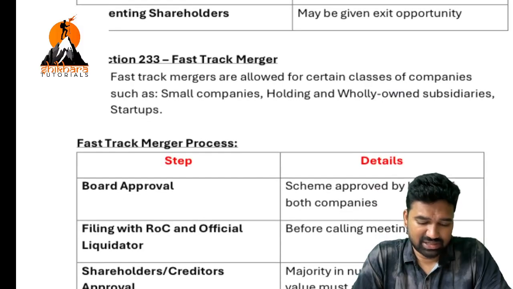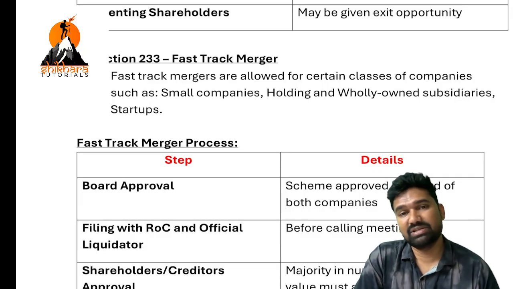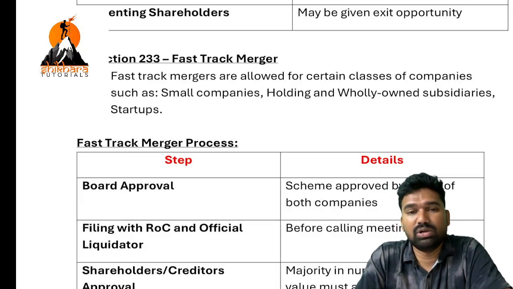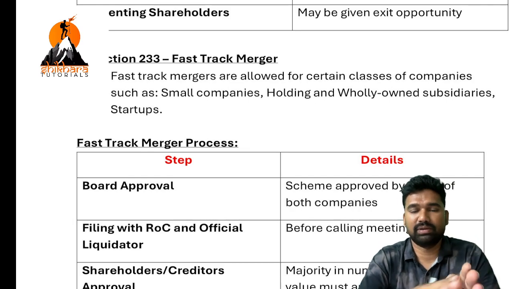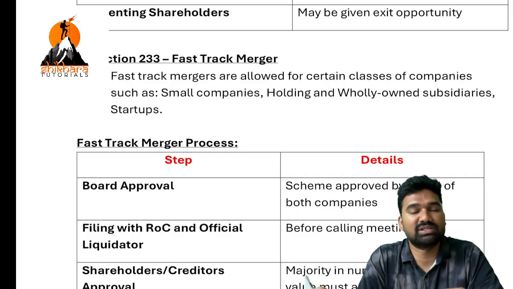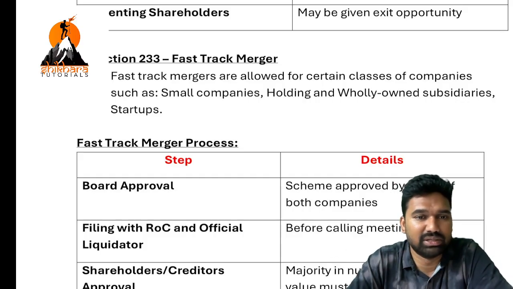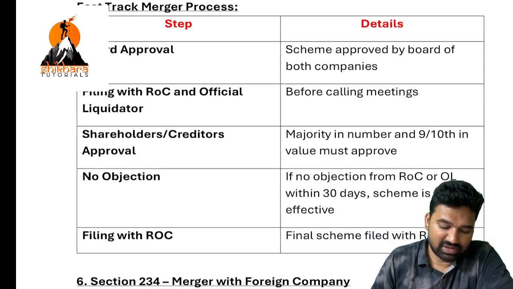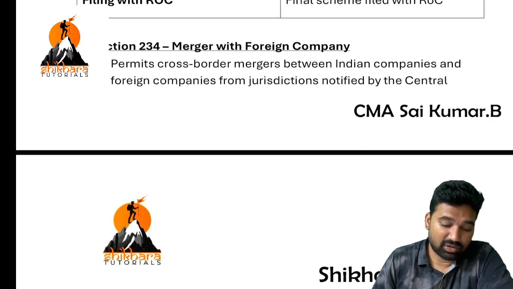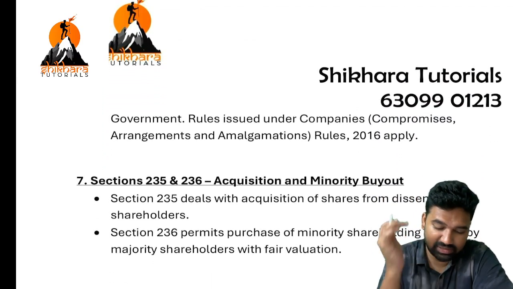And fast track merger, this is also not a concept which needs to be specially discussed. Fast track merger is in case of small companies or wholly owned subsidiary companies, one holding company, another wholly owned subsidiary company. So the holding company is taking over the 100% subsidiary company, and the two will form as one. That is not a big thing, right? Because there might be no big disagreements, because whole ownership is held with the holding company only. Okay, so that is fast track merger. And merger with foreign company, this is cross border merger. This matter also has been given.